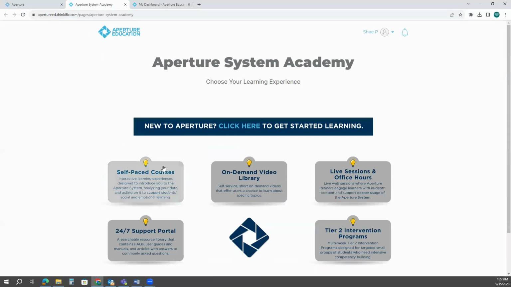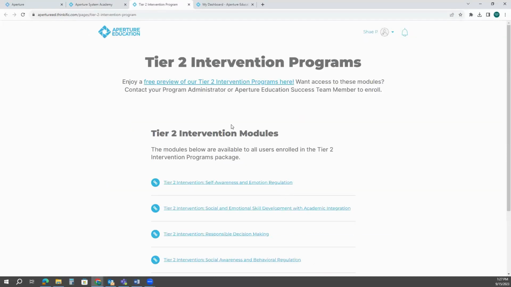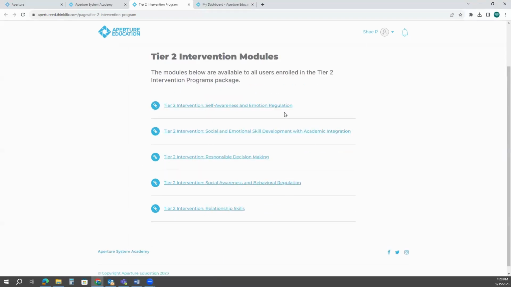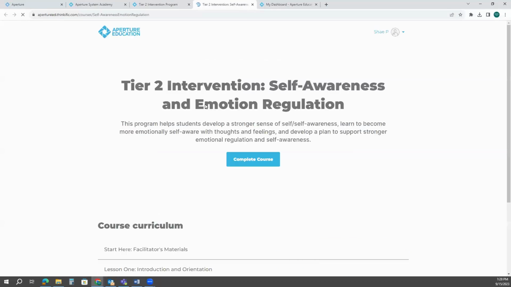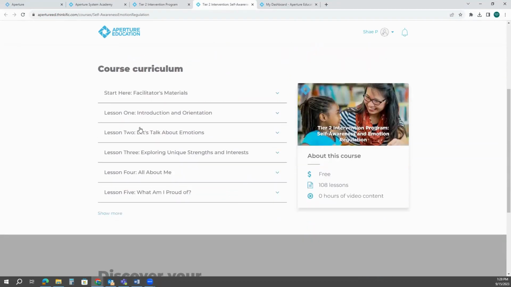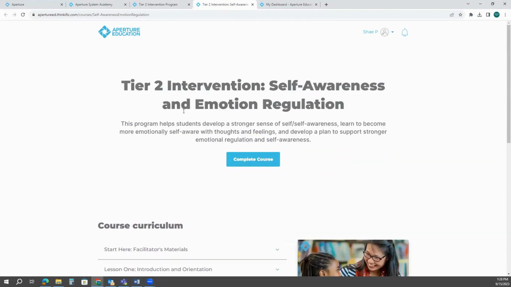Besides those self-paced courses, you're also going to do Tier 2 intervention programs. Again, this is the way that we're going to set up your intervention plans, if you so choose, with your site supervisor. There are all of these modules, and we are requesting that you complete all of them so that you know how to work with each of these competencies and their Tier 2 intervention modules. You'll just click on those and complete each of these courses. Prior to doing that, you will see a preview of what it's going to go through for you.